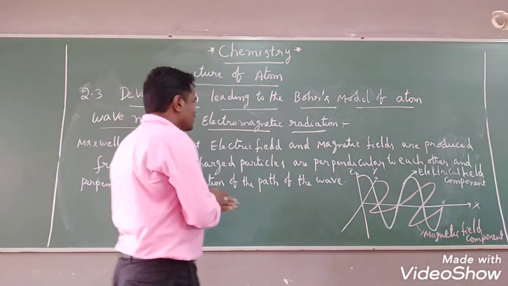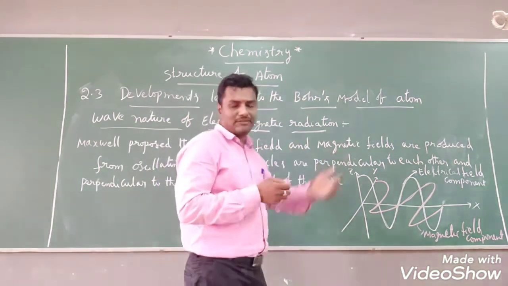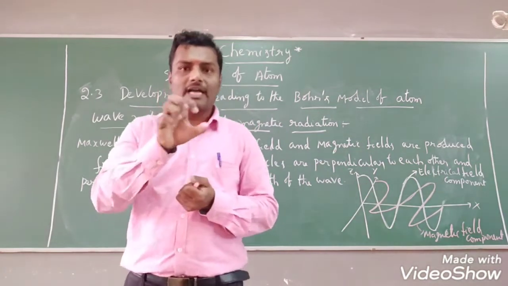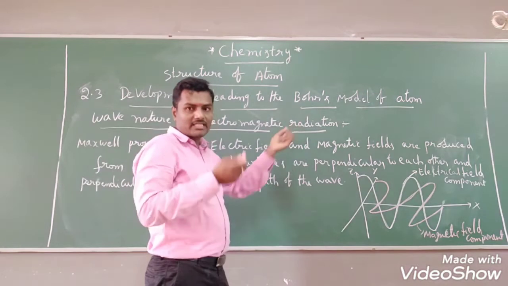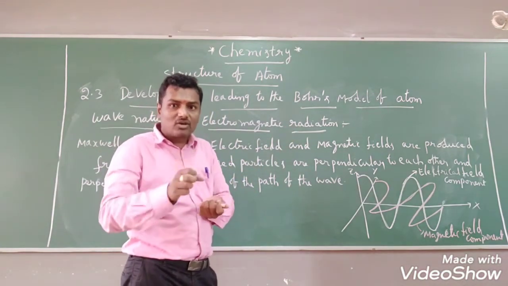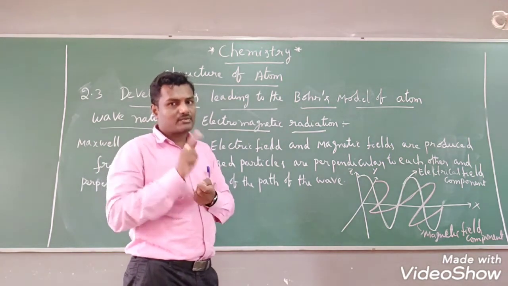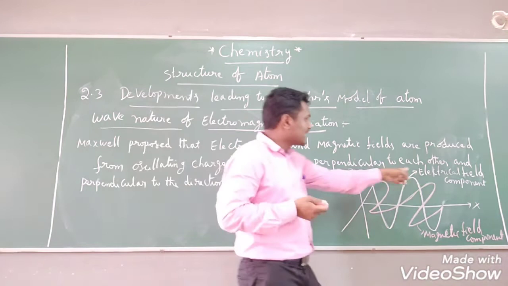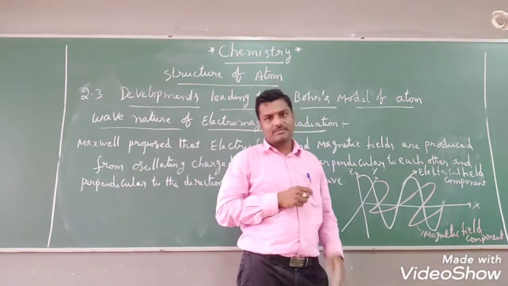That means two field components are present, the electric field component and the magnetic field component. So electromagnetic radiation, or electromagnetic waves, whatever we are taking, has two types of components. What are those? One is the electrical field component and the other is the magnetic field component.